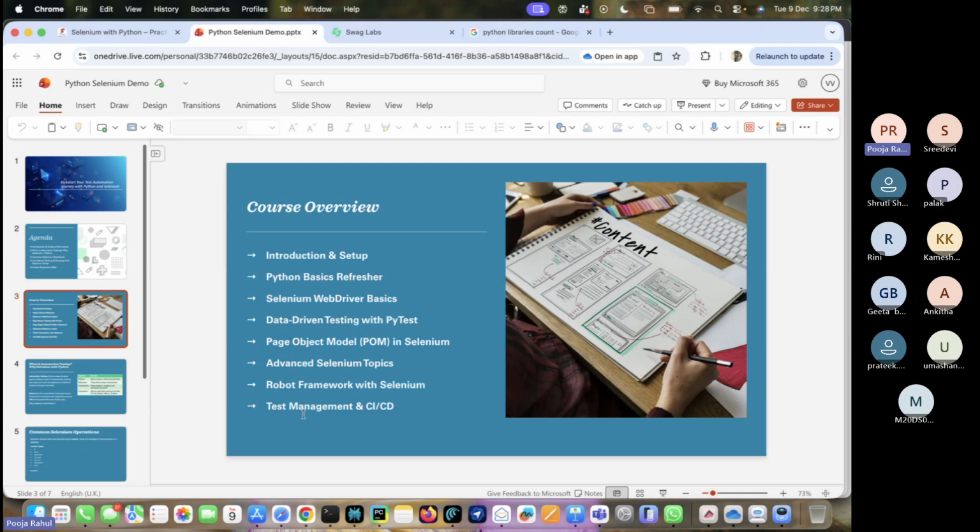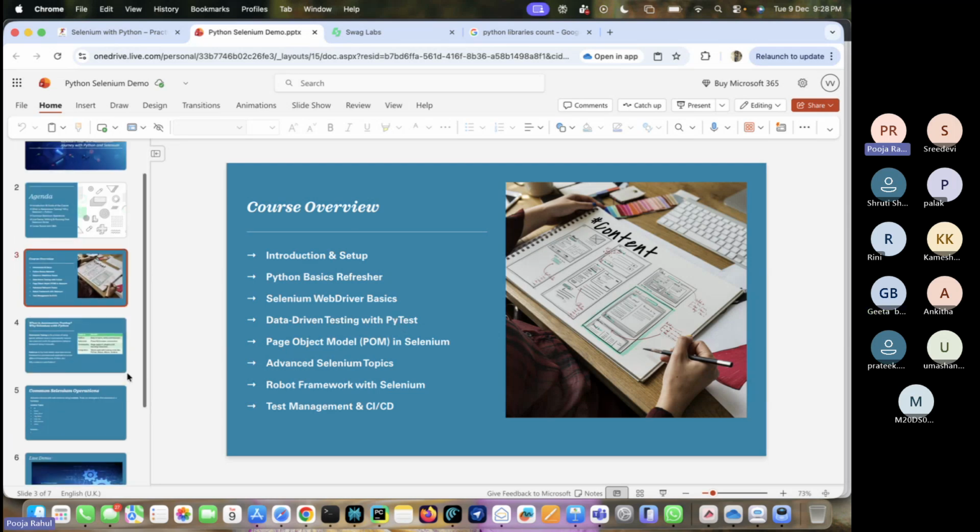Test management is Git and GitHub. After that, CI/CD, where we are using Jenkins. In PyTest or Robot Framework, we are going to cover API testing and database testing as well.